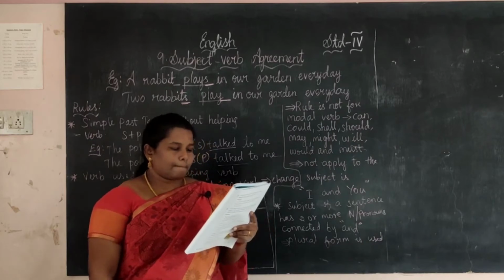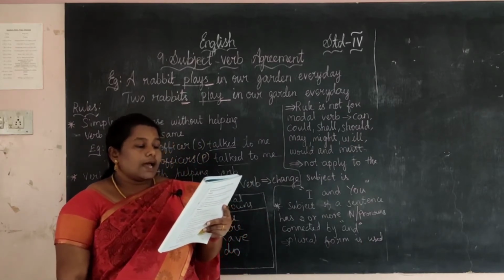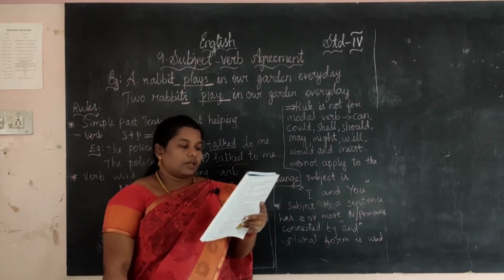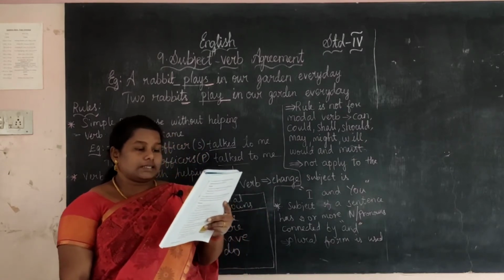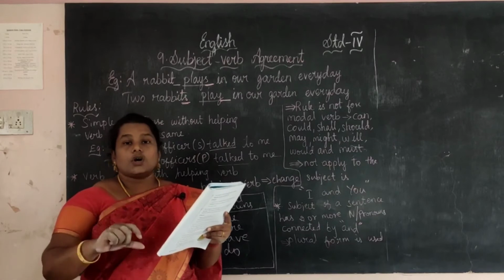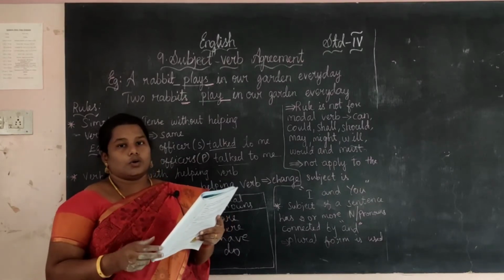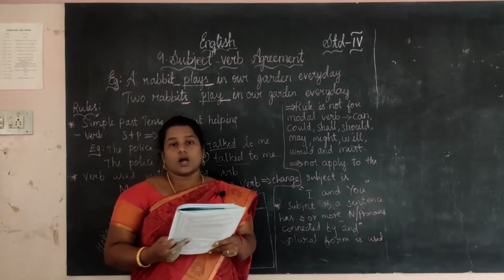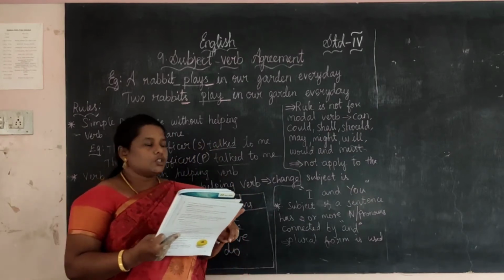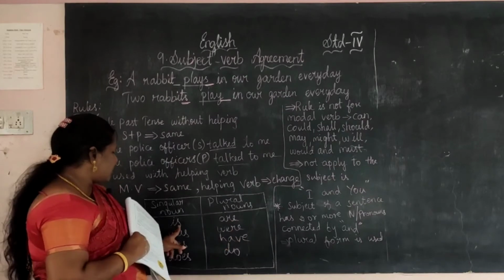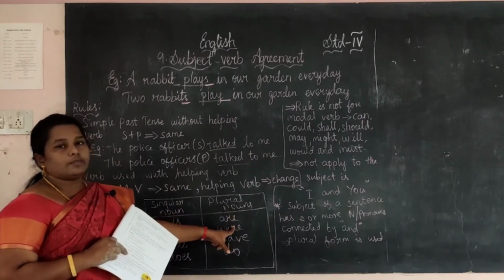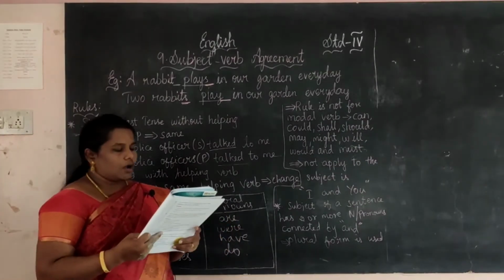Okay, next one. Raja and Rahil dash to attend the classes from next week. Is going or are going? Are going. Okay, plural, right? Raja and Rahil, 2 members. So plural. Plural nouns we want to use. Is this for singular noun or is for plural noun? So we want to use are.